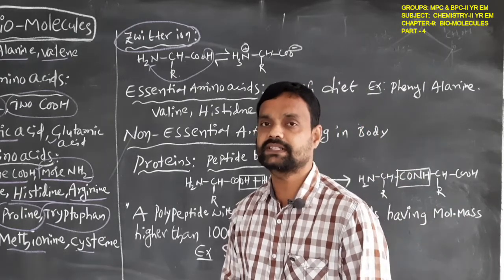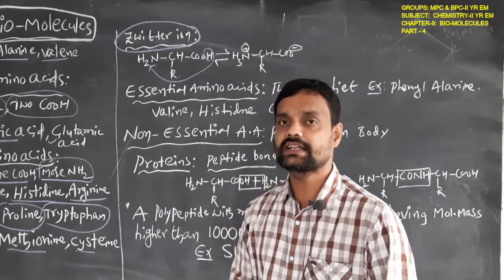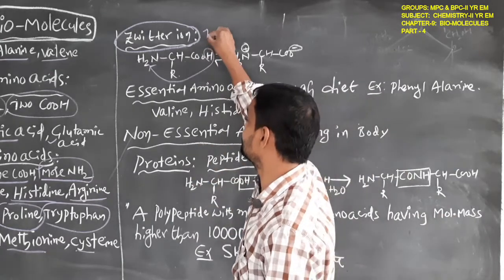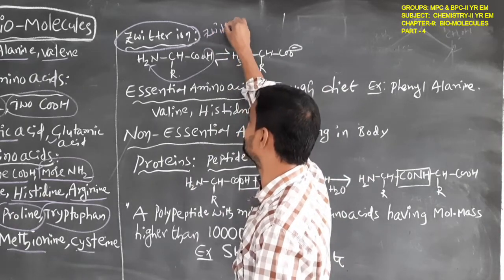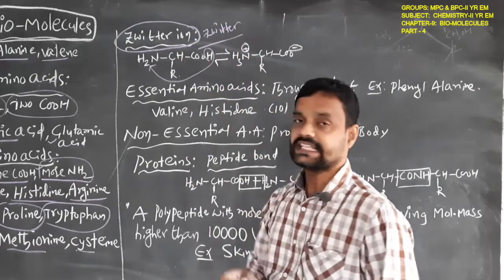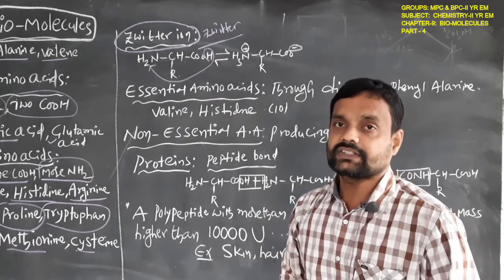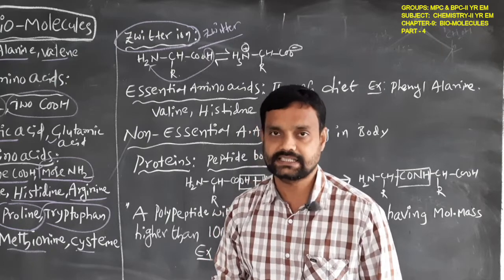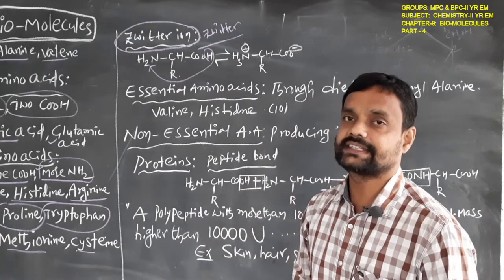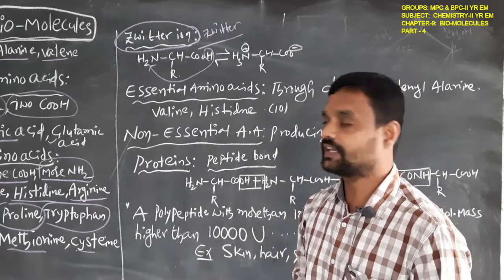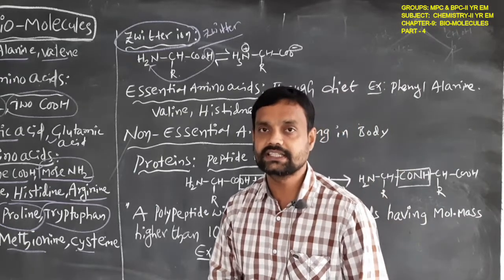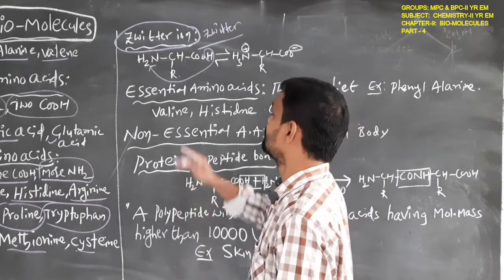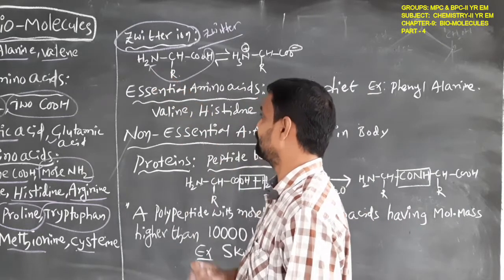When we observe the properties, amino acids form the Zwitter ion. What is the Zwitter ion? If a molecule has both cation species and anion species, that is called a Zwitter ion. So here the amino acids form the Zwitter ion. How can it be formed? Simple. Let us observe.